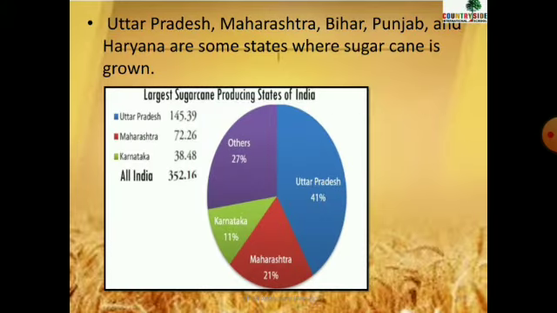Uttar Pradesh, Maharashtra, Bihar, Punjab, and Haryana. These are some states where sugarcane is grown. Uttar Pradesh has the highest percentage of sugarcane, that is 41%, and the rest are Karnataka and others, right? So these are the data.